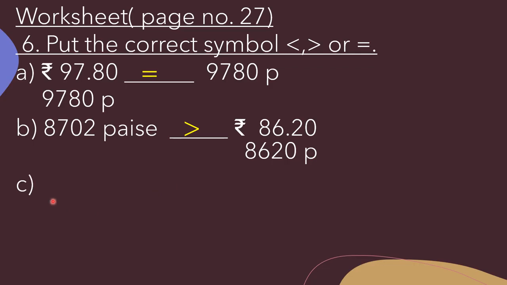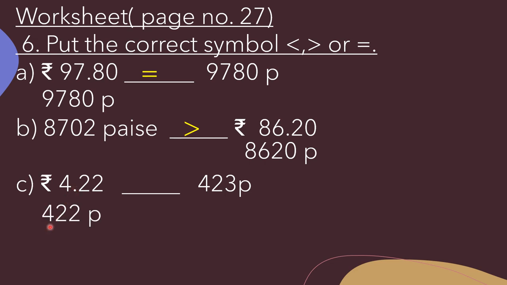Now in C part, rupees 4.22 dash 423 paise. Now again we will just remove this point to make it in paise. That is equal to 422 paise, and here it is given 423 paise. So which one is greater? This. So here we will make symbol like this. So how we can read it? 422 paise is smaller than 423 paise.